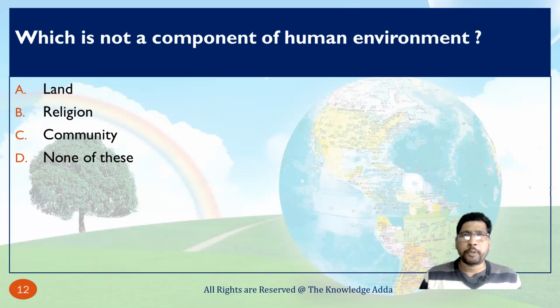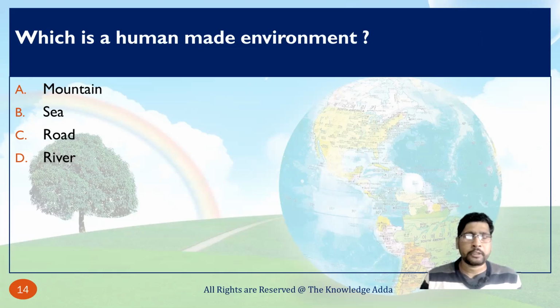Which is not a component of human environment? You know, land is not a component of human environment, because in human environment there are religion, community, and various other things, but land is not a part of that, which is human-made environment. As we know, mountain is a natural environment, sea is also natural, and road is a man-made environment, so the correct option is road.